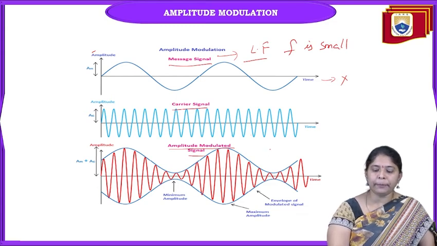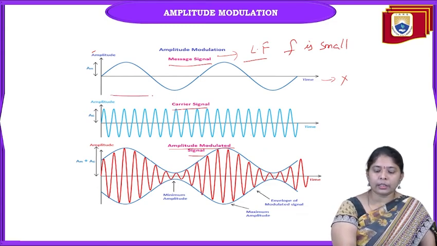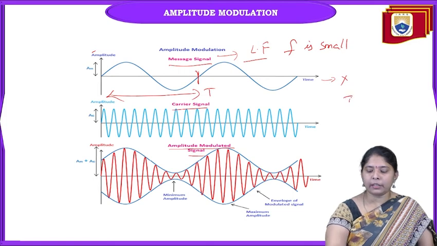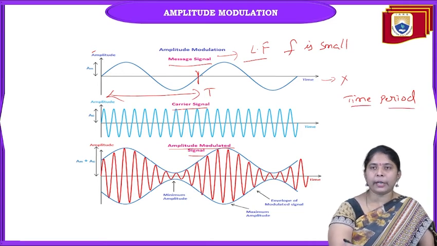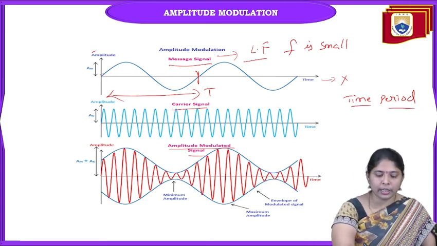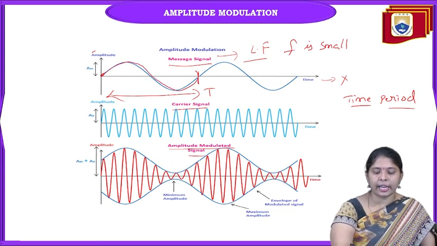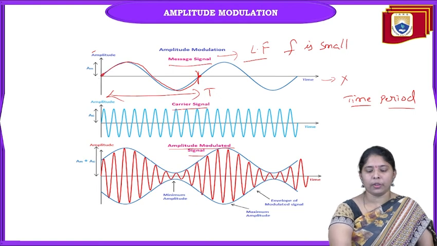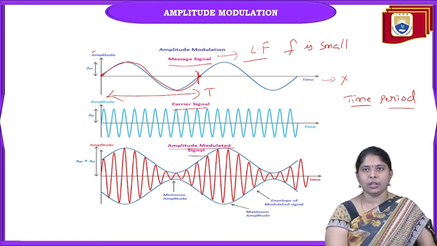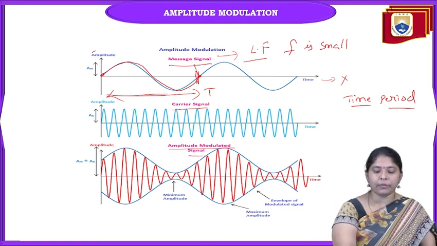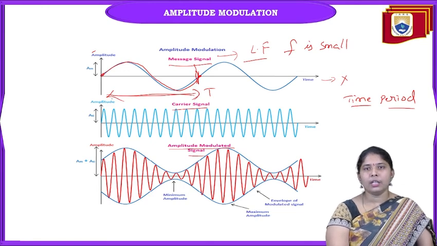How can we discriminate? Here the time period of the signal is there. What is the time period of the signal? The time taken to complete one cycle, that is, the time required to complete one oscillation. Here the sinusoidal signal starts, changes its phase and again reaches zero. This is one complete revolution.